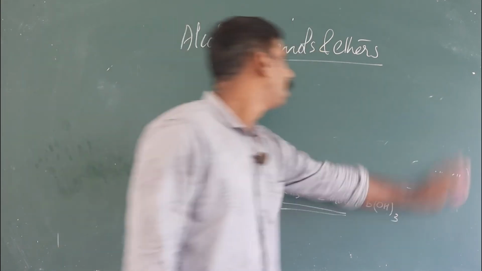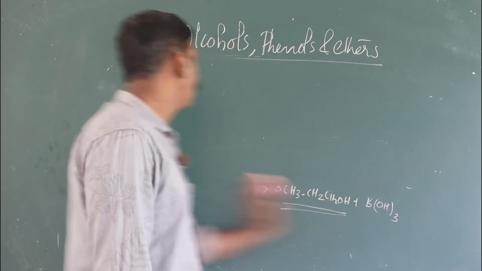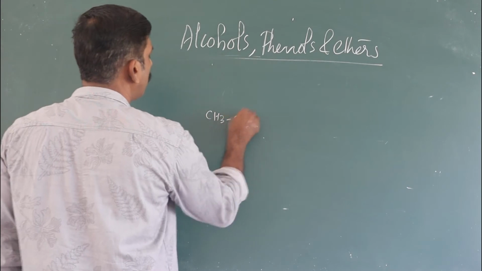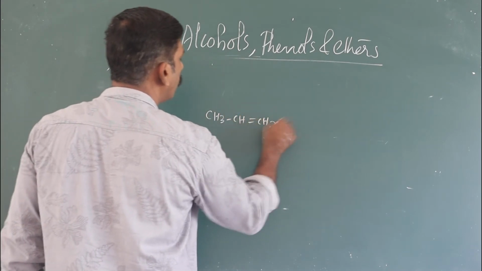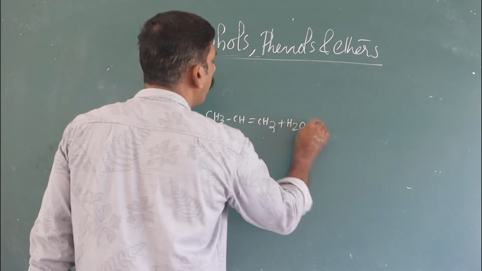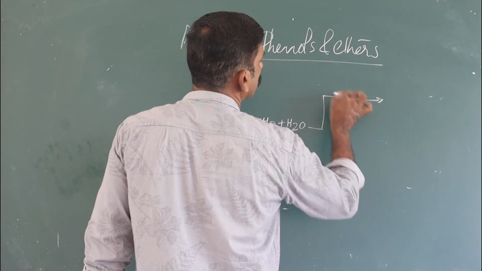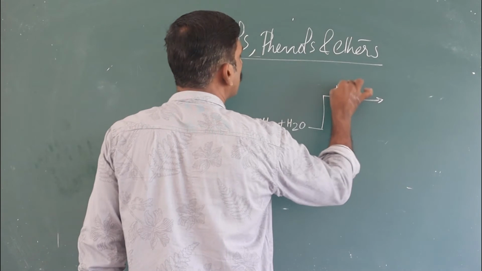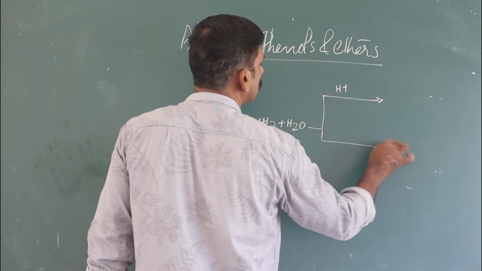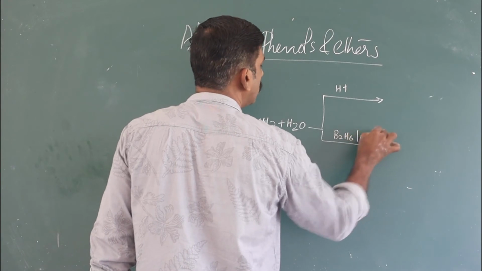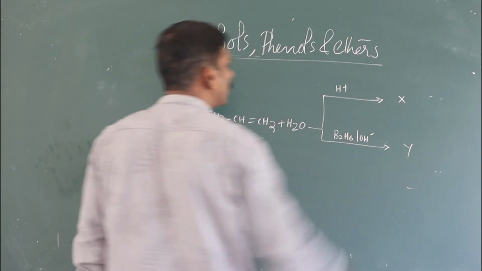And a little bit of an application level question from this topic: CH3 CH double bond CH2 plus H2O in presence of H plus, or B2H6 and OH minus, gives X and Y.